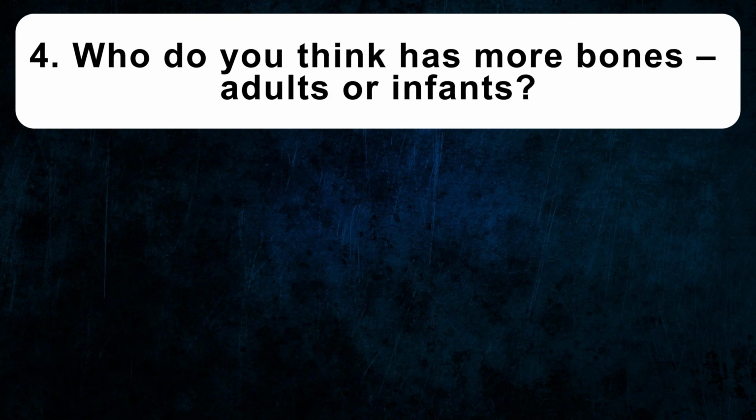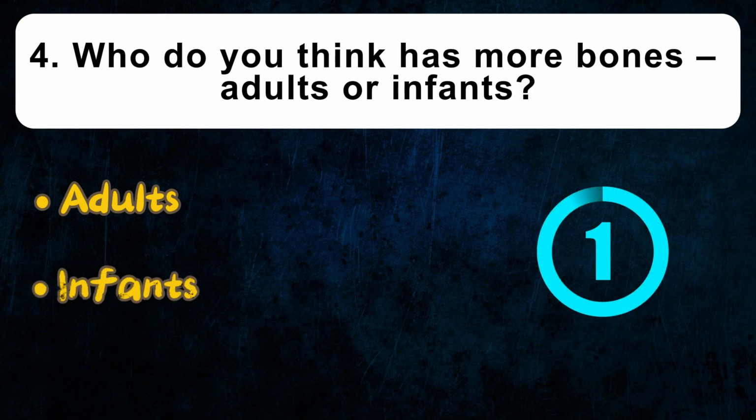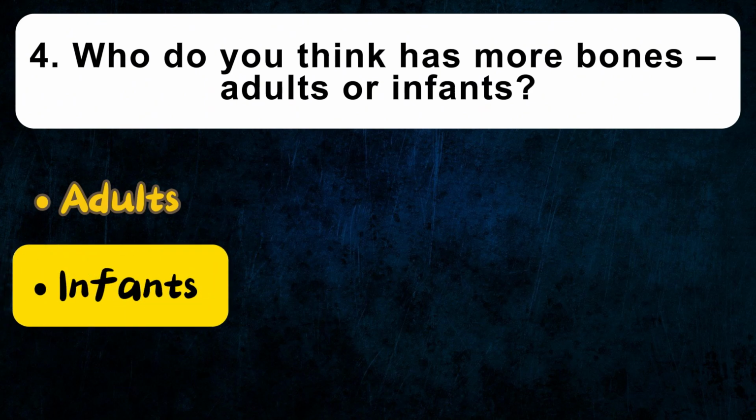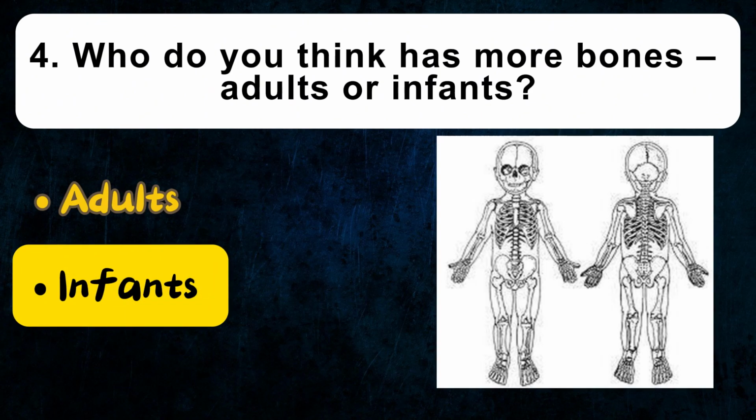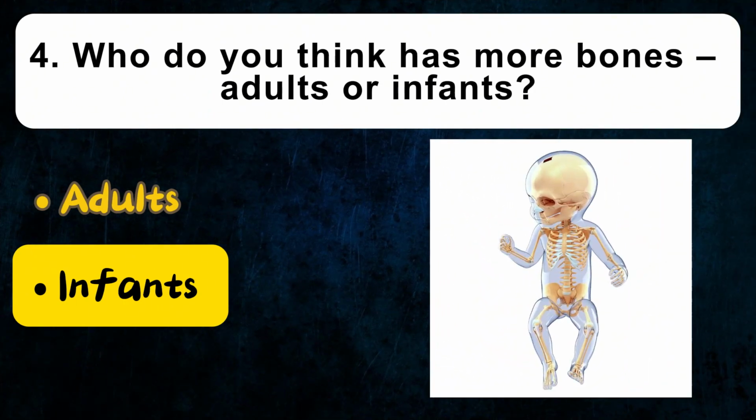Who do you think has more bones, adults or infants? Adults? Infants? Newborns have approximately 100 more bones than adults. This is because some of the bones in infants are more like cartilage in structure. As they grow, the cartilage ossifies and changes its structure. In this process, bones fuse together to form the adult skeleton. This applies not only to the body skeleton. The skull of a newborn is also divided into separate bones, allowing the head to pass through the birth canal.